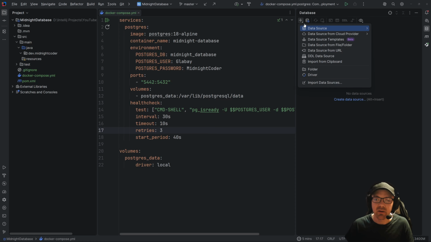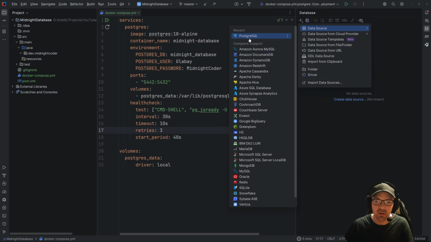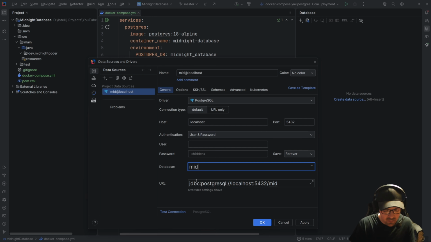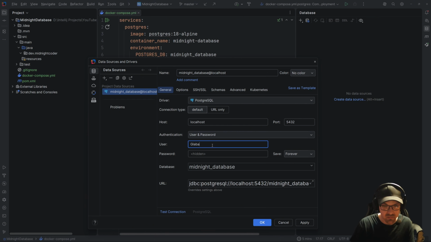All right, so if we come up here, hit our little plus, go to our data source, hit our Postgres data source. We are naming this Midnight database. We are providing it with the username of Galabe and the best password in the world, Midnight Coder. If you're not using it, you should.